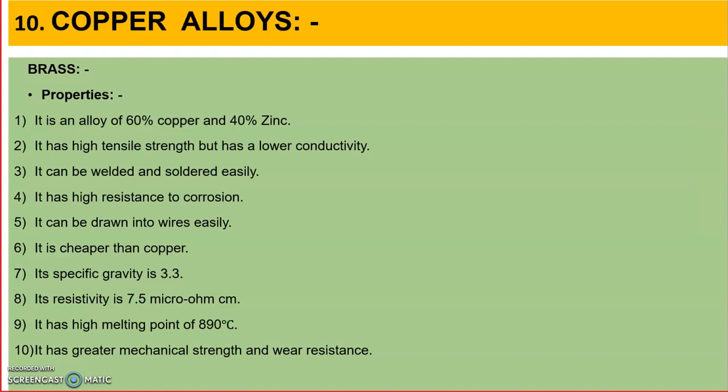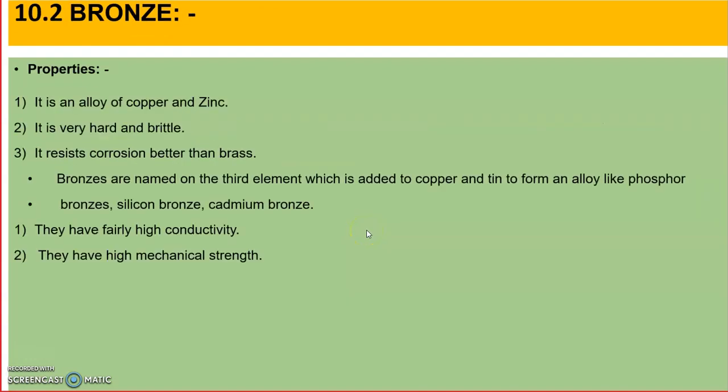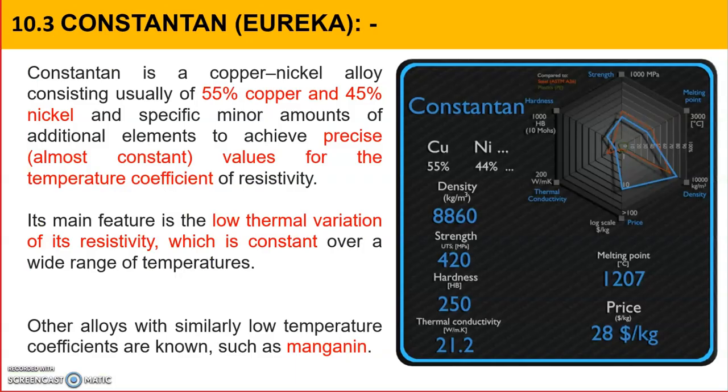Then I also covered copper alloys. Brass, I told you what are the properties of brass and uses of brass. I also discussed bronze, what are the properties of bronze and uses of bronze. Now today we will discuss constantan.